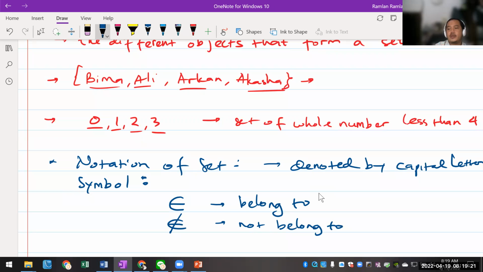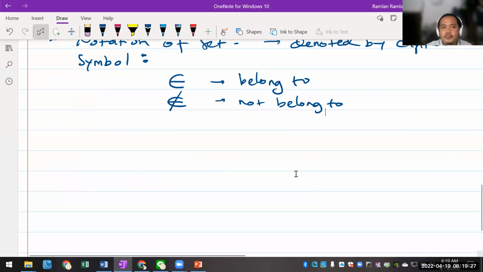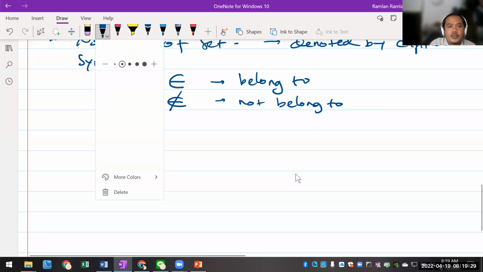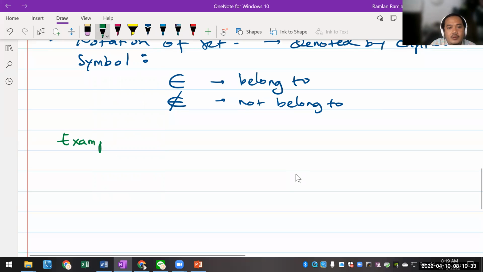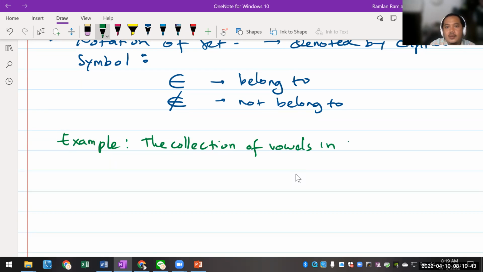Okay, so I'm gonna give you an example, guys, just one example for you. For example, the collection of vowels in the English alphabet.